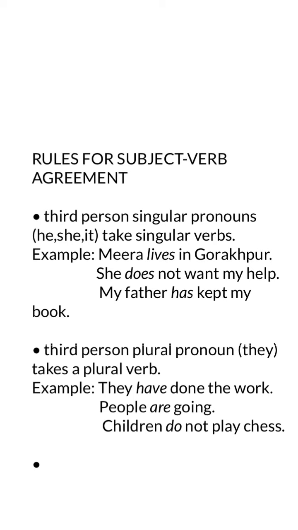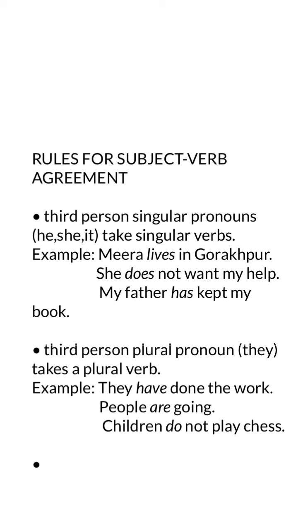For example, as it's written there, Meera lives in Gorakhpur. So Meera is third person. It's a name of a person. I'm talking to you about whom? Meera. I am talking to you, so I am first person, you are second person, and I'm talking about Meera. And Meera is singular and it is also third person. So this name Meera lives in Gorakhpur. Now you see how it has taken singular verb here, lives.